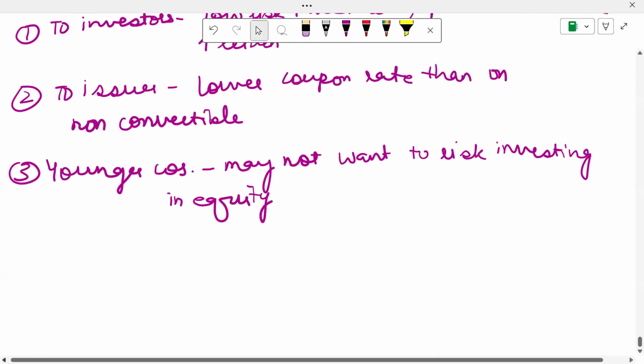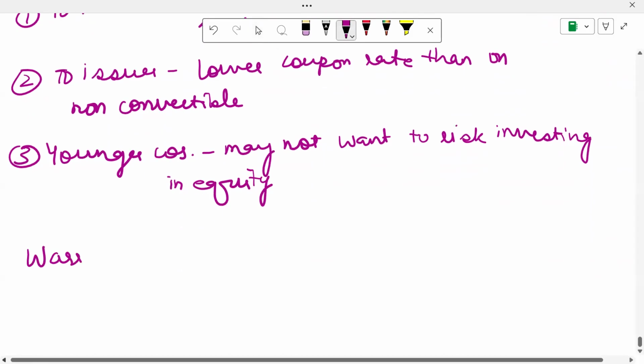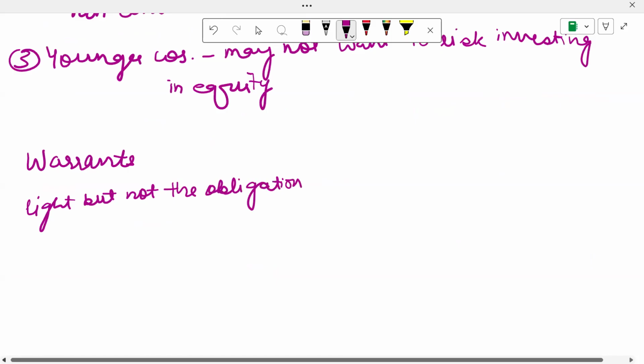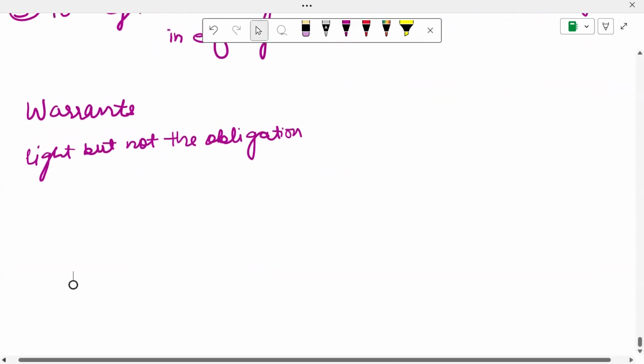The next source of long-term finance is warrants. So what are warrants? Warrants give the investor a right but not the obligation to purchase shares at a future date at a fixed price. Sometimes these warrants will be attached to loan notes to make them more attractive, and they may even be separated from the underlying debt so that the holders can trade the warrants.